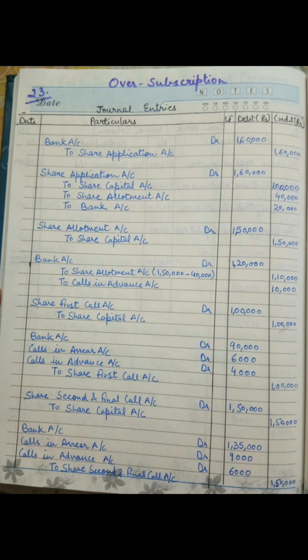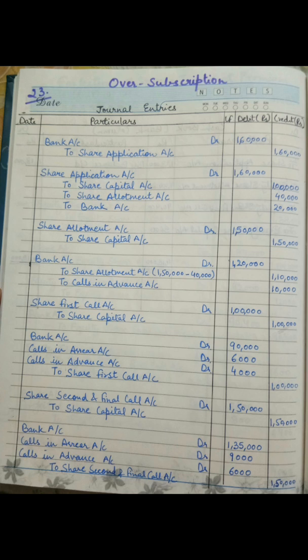So 1,000 into 20, that means 20,000 rupees, has to be mentioned in front of bank account, which has been refunded, and the remaining, that is 40,000, has to be written in front of share allotment account, because we are going to adjust this 40,000 at the time of allotment.